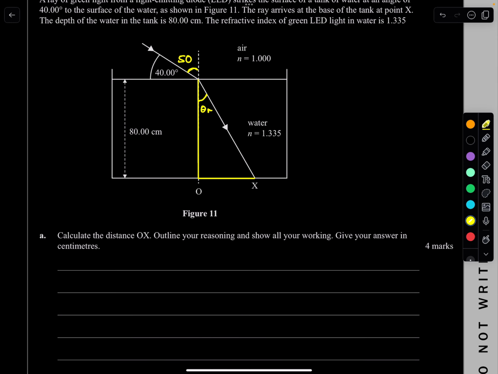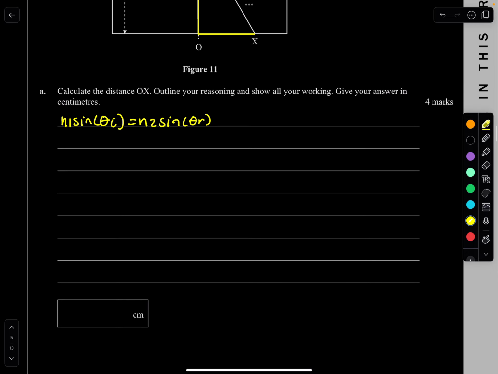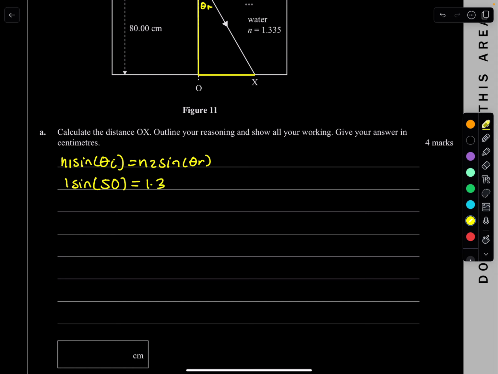So let's try to calculate your refracted angle. We know that n1 sine theta, your incidence angle, must equal n2 sine of your refracted angle. So n1 is coming from the air, and your sine is 50. n2 is 1.335 sine theta r.